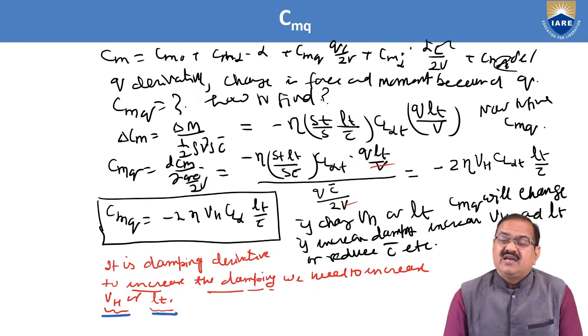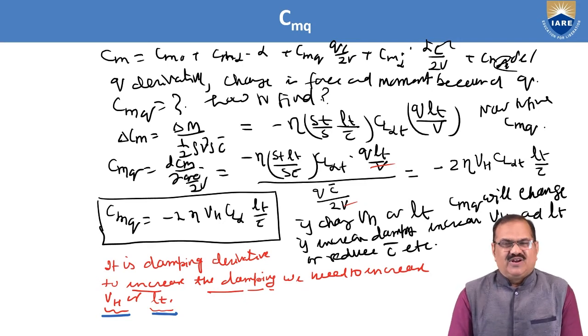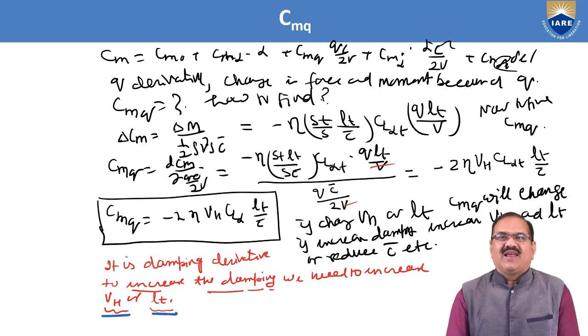So just now we have found CLQ. Now the next derivative is CMQ. We have to find this CMQ like we just found CLQ. It is very simple, we only have to multiply by LT.